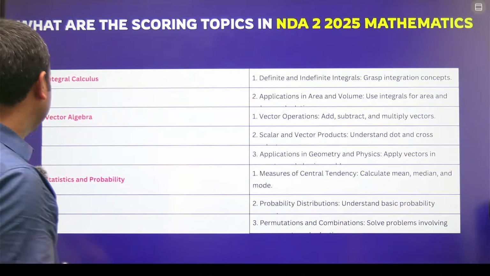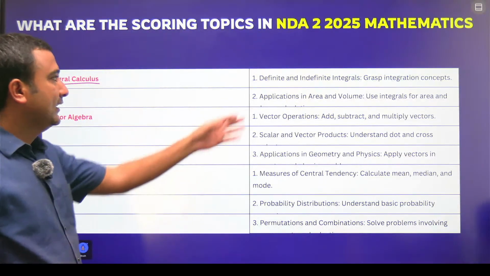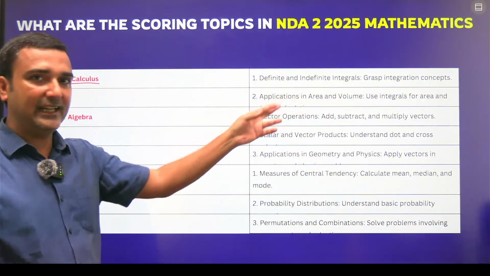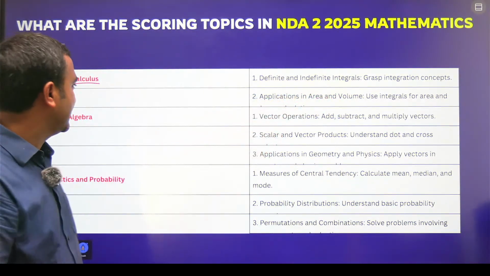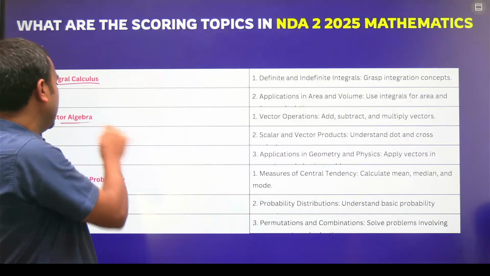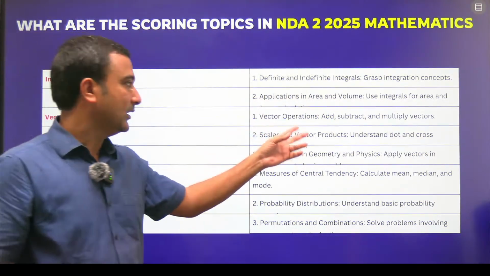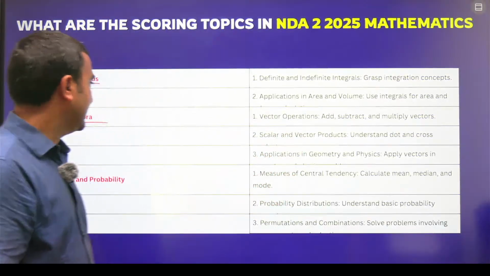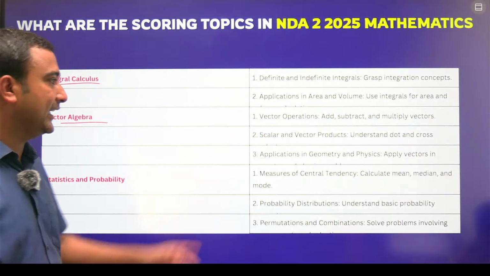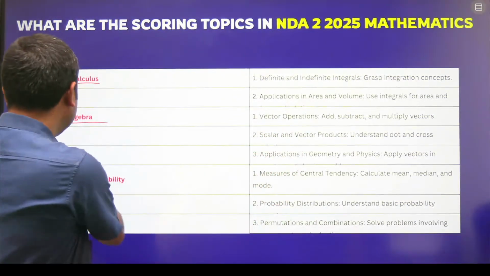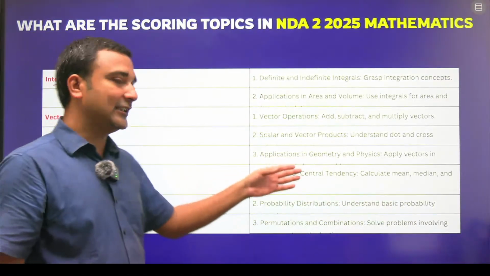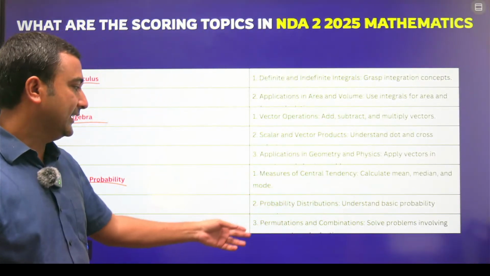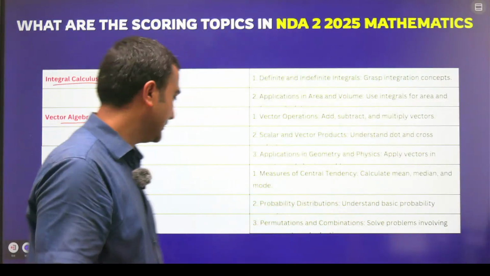Next, from integral calculus, you can see definite and indefinite integrals, applications in area and volume. From vector algebra, there were questions from vector operations, scalar and vector products, as well as applications in geometry and physics. In statistics and probability, measures of central tendency, as well as probability and distributions. Third, permutations and combinations.